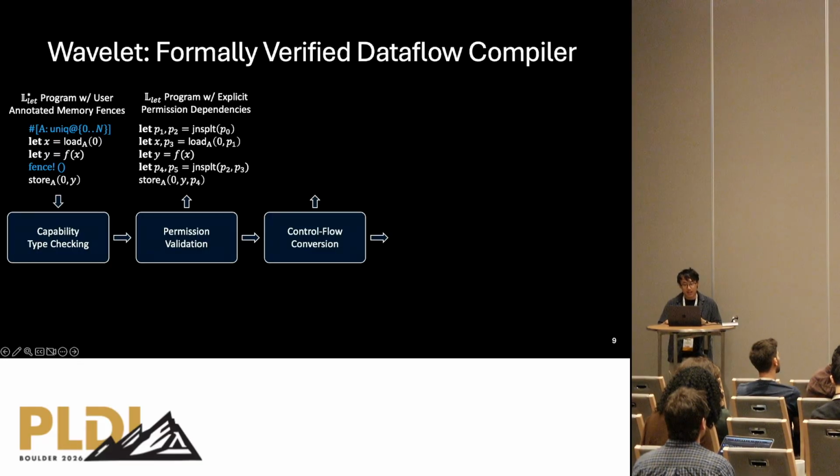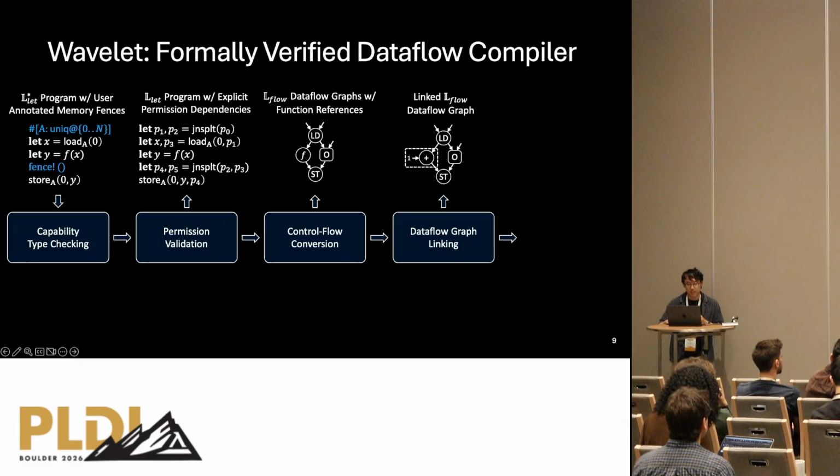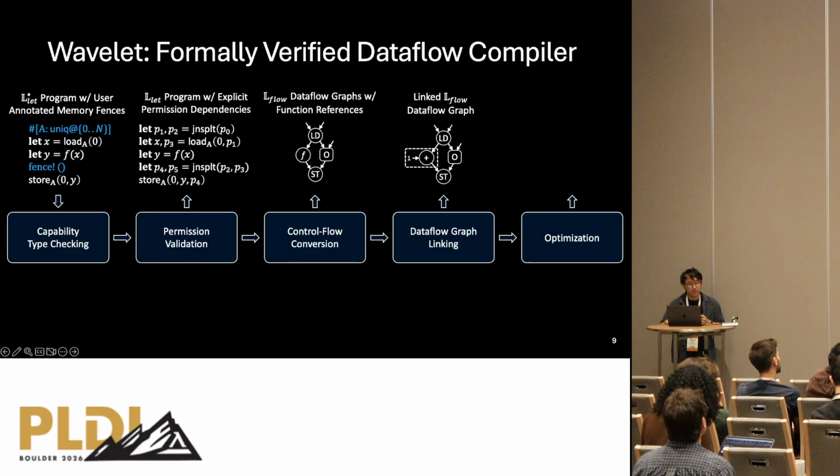We then pass the elaborated Lean program to the core passes of our dataflow compiler, which converts Lean to a simple dataflow calculus that we define called lflow, where we convert basically all the imperative control flow to pure dataflow. And in these core passes, we first compile each function, and they are modularly linked in a separate pass into a single dataflow circuit. And in the final pass, we perform some optimizations and rewriting to make the dataflow circuit smaller and more performant.